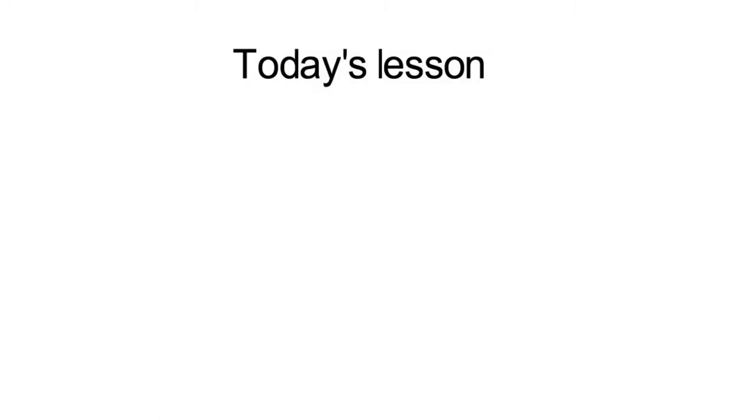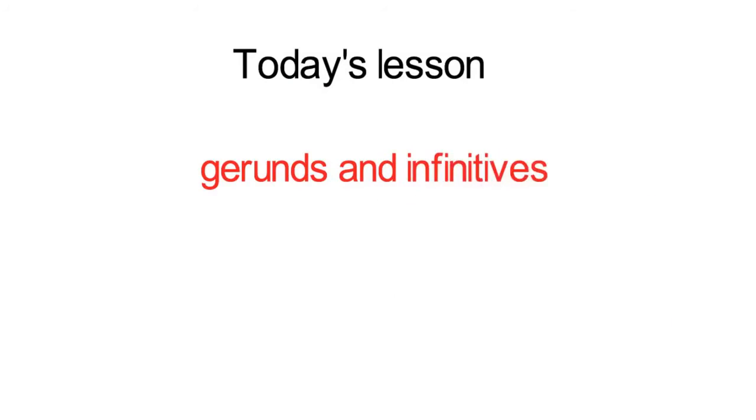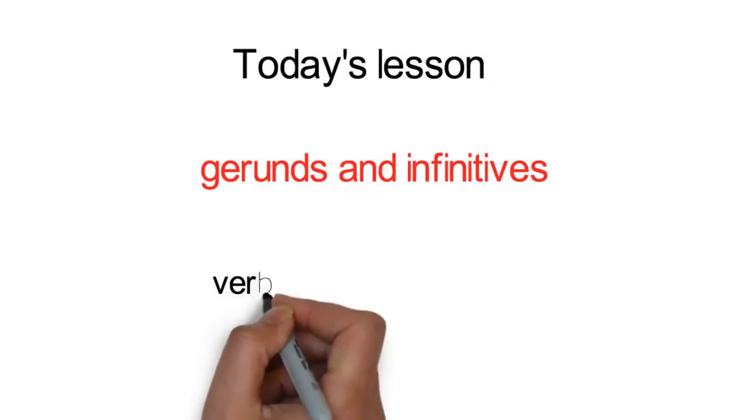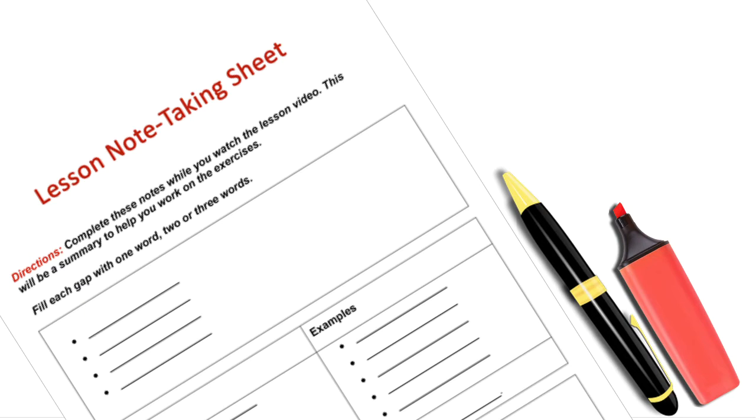Today we are going to discuss gerunds and infinitives. Gerunds and infinitives are very strange. They are words that are normally verbs but can be used as subjects and objects. While watching today's video, you will need a pen, a highlighter, and your note-taking sheet. Remember to write down any questions to ask your teacher.